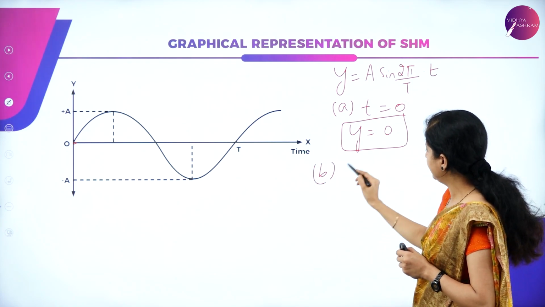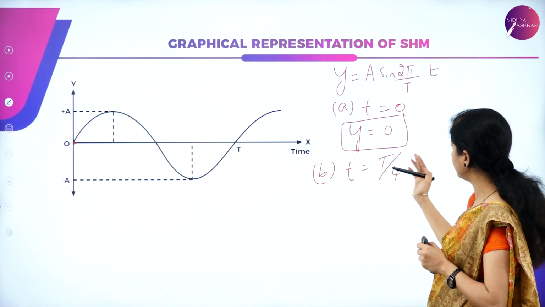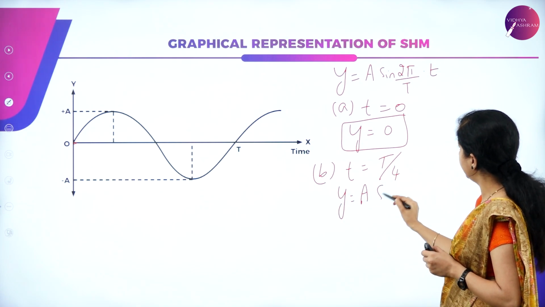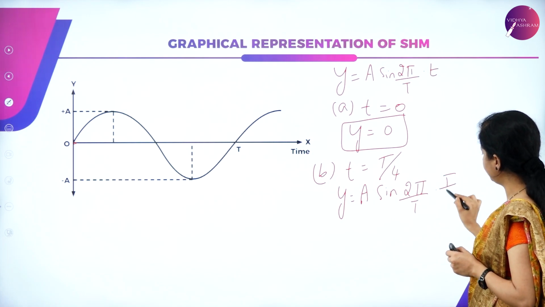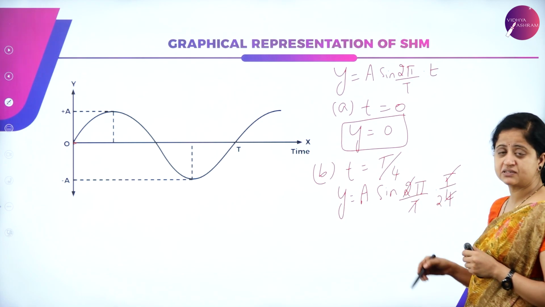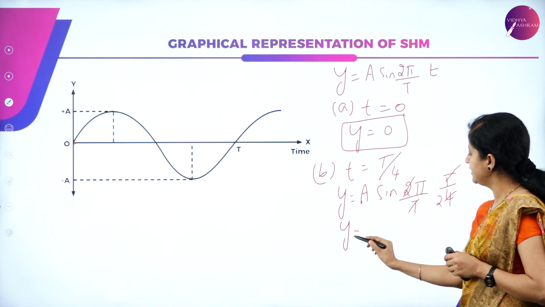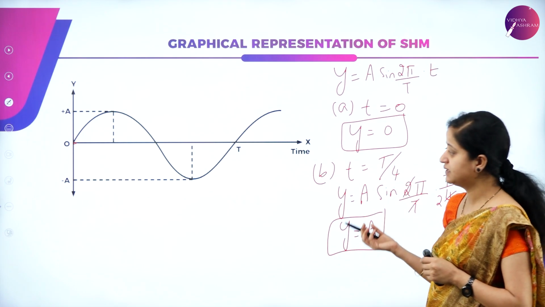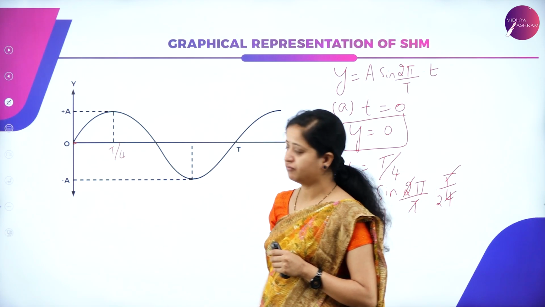Next, we'll choose t equal to capital T divided by 4, that is 1/4 of the time period. So now the equation becomes y is equal to a sin (2 pi by T) into T by 4. T will get cancelled, 2 ones are 2, 2 twos are 4, so sin pi by 2, which is sin 90. The value of sin 90 is 1. So we will get y is equal to a. What is a here? A is the maximum displacement, that is amplitude. So it will reach this point at T divided by 4.